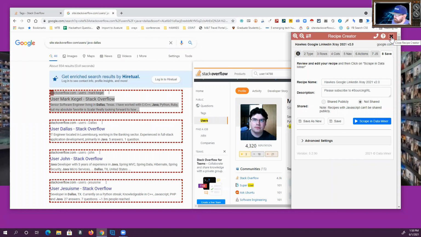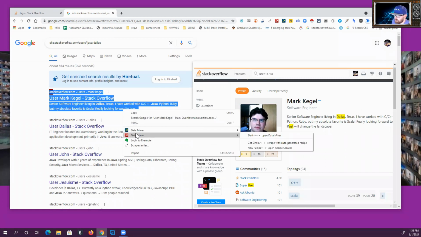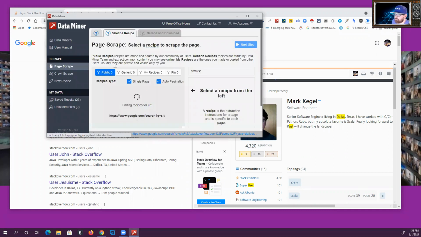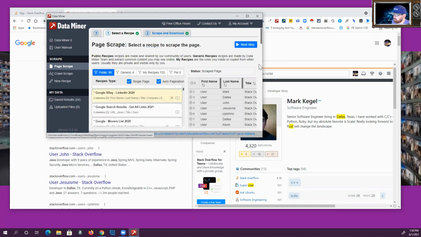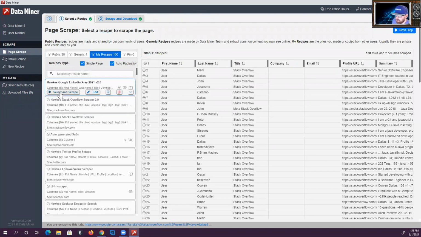Well, let me see if I can find another alternative, because I want to say that there's something public there. Let's see. Page scrape, public. Yeah, I mean you guys can use this one. This one will do the trick. Yeah, this one pulls the same stuff, except it's formatted a little bit weird. So you can mess around with that if you're fancy with that. I'm going to use mine,